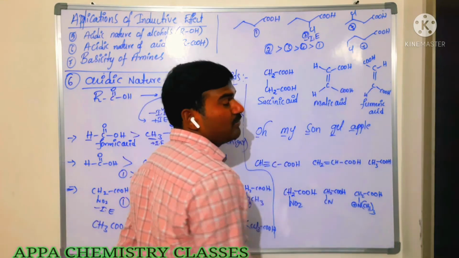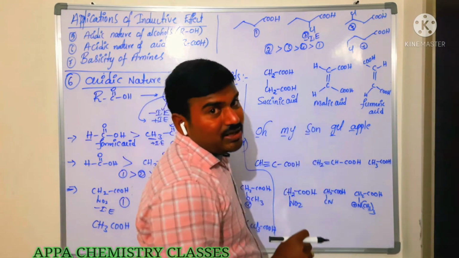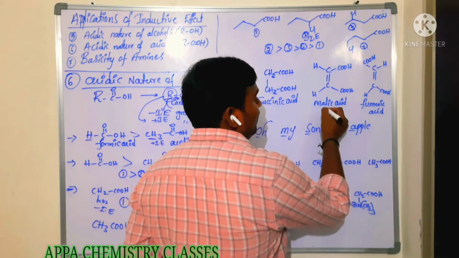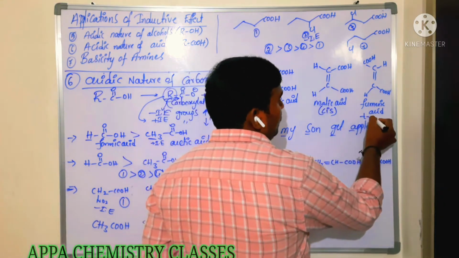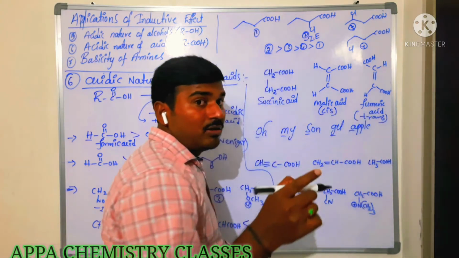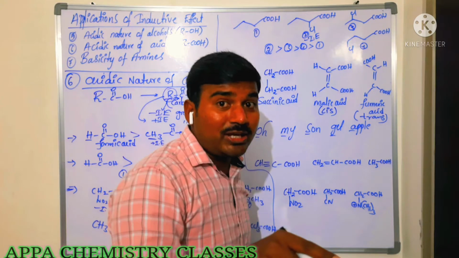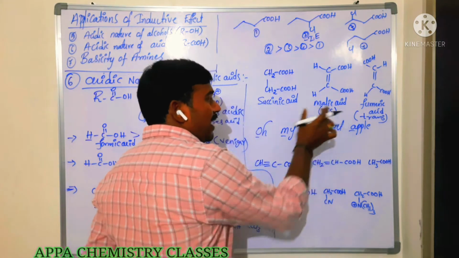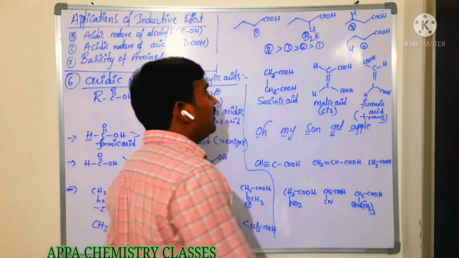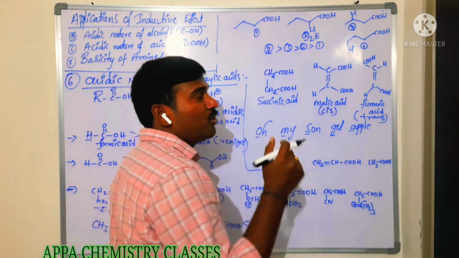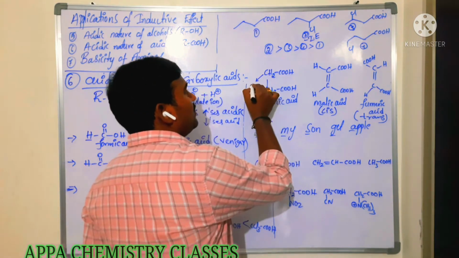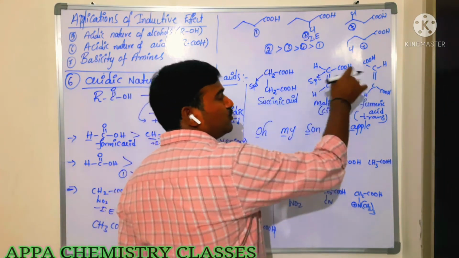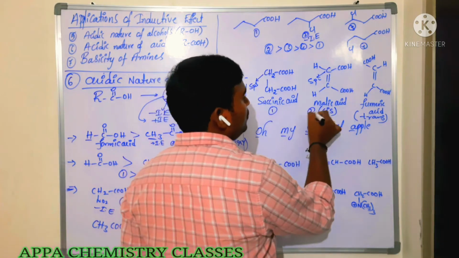Is that clear? So next here, succinic acid, malic acid, fumaric acid. Both are having the same molecular formula, but they are having different acidic nature. The cis form of this compound is said to be maleic acid. Trans form is said to be fumaric acid. Okay? So we have maleic acid, malonic acid also. Don't confuse the names. Now which is more acidic among these? Succinic acid has sp3 carbon, but whereas these are sp2 carbons. So compared to this one, these two are more acidic.